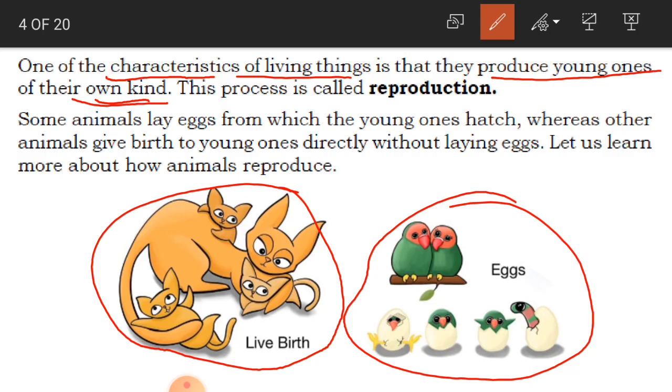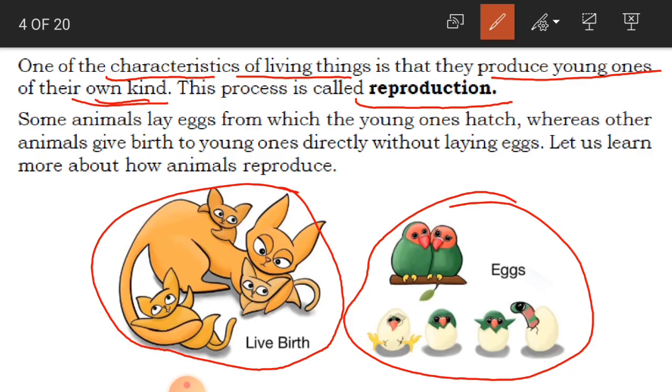A hen cannot give birth to a parrot, or a dog cannot give birth to a cat. So here the young ones are produced of their own kind, like their mother. This process is called reproduction. What do we call this process? We call this reproduction.